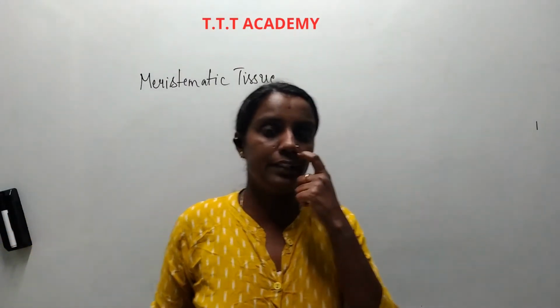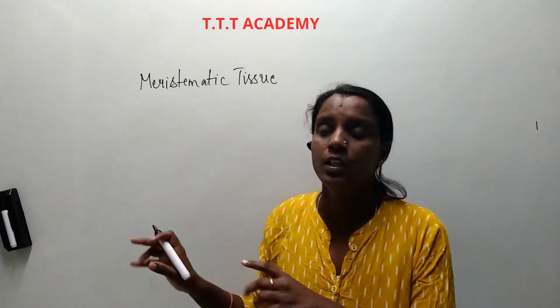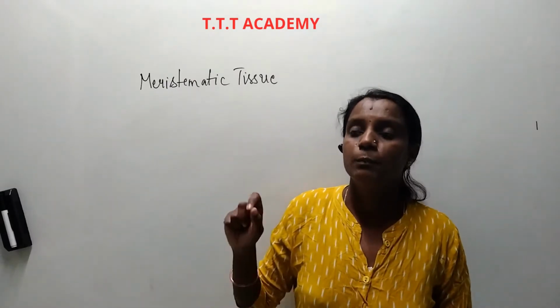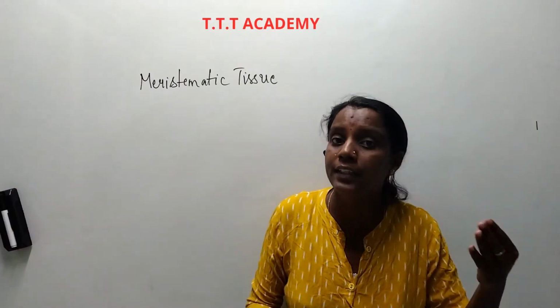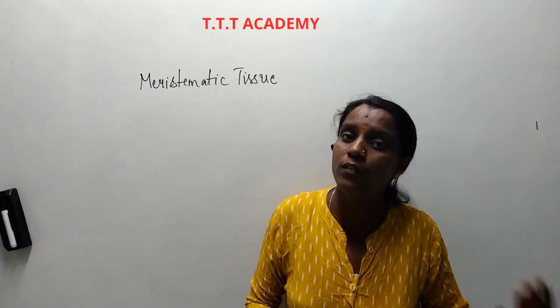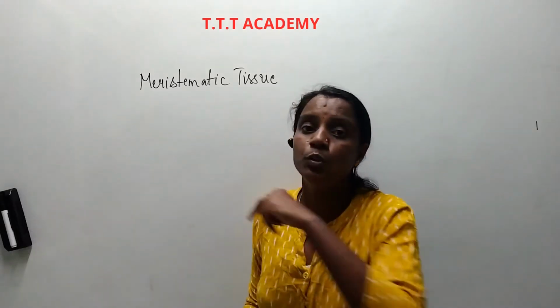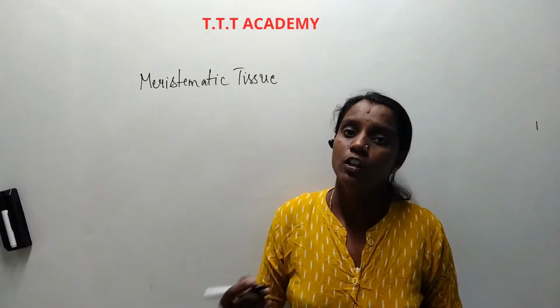If you take the tip of the root or the tip of the stem, meristematic tissues will be there, because these are dividing cells, and they are the ones helping the plants to grow.